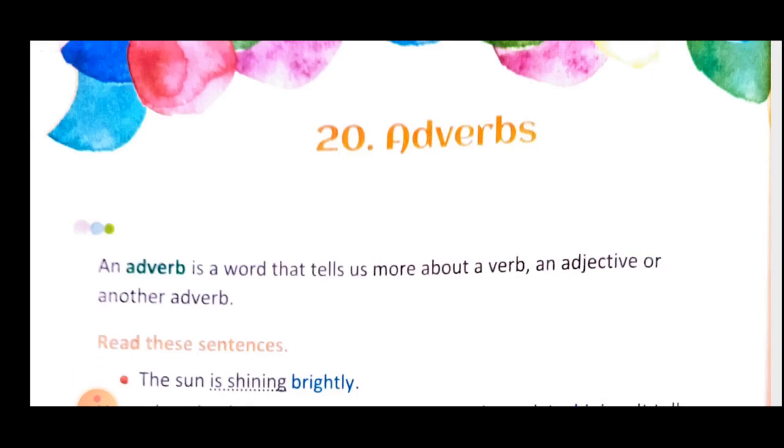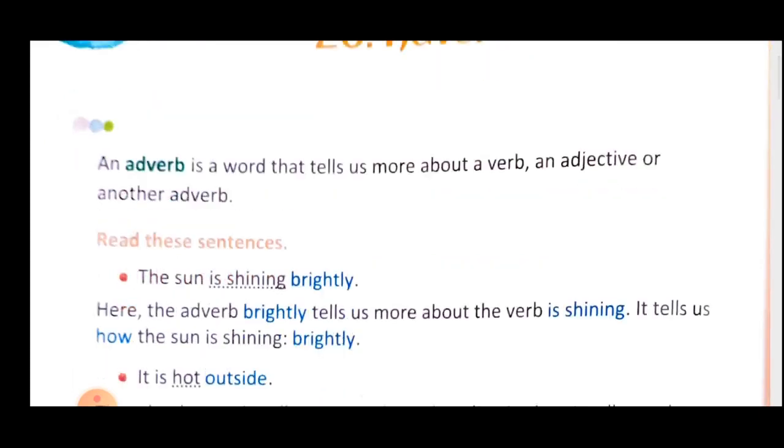So an adverb is a word that tells us more about a verb, an adjective or another adverb. Clear? Now let's see the example. The sun is shining. Sun is subject. Is is helping verb. Shining, that is verb. But how it shines? Brightly.